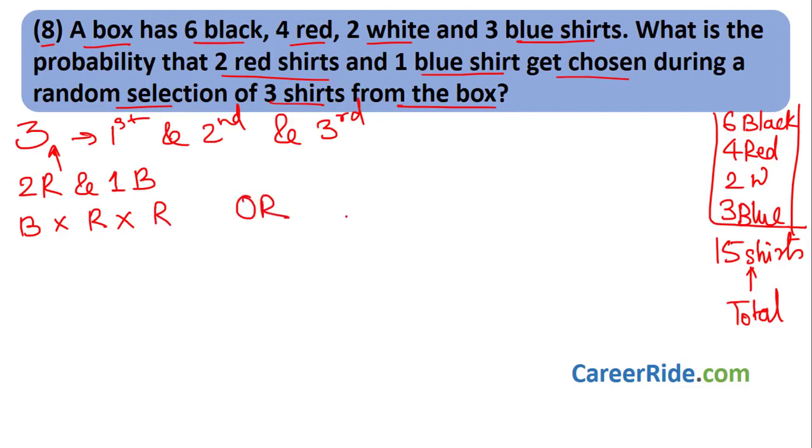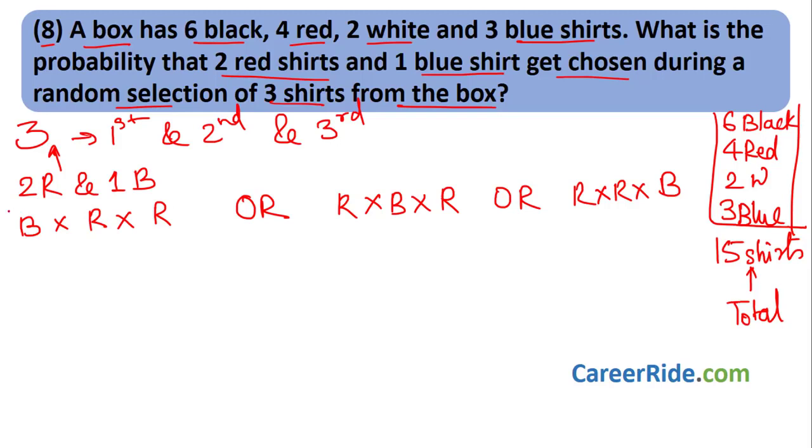Or what I can do, first I can choose a red shirt, then a blue shirt, and then the third shirt, which is again red. Or I can choose a red shirt, then a red shirt as second, and the blue shirt as third. These are all the possible combinations, right? I can choose blue, red, red, or red, blue, red, or red, red, blue. Now we have to find the probabilities individually for all these combinations.